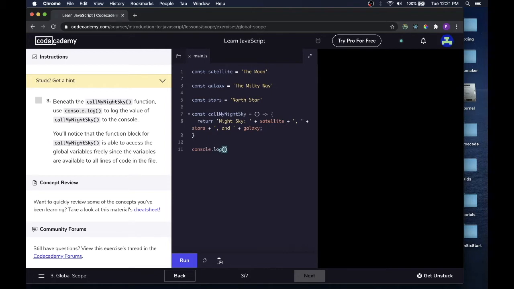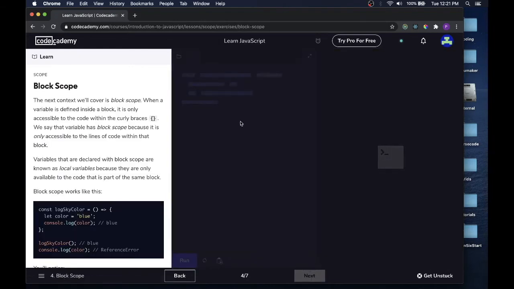Console.log callMyNightSky as a function, and run that. And we can see right there, it is taking all the variables and making this a nice sentence I can print out. Let's go to the next one.